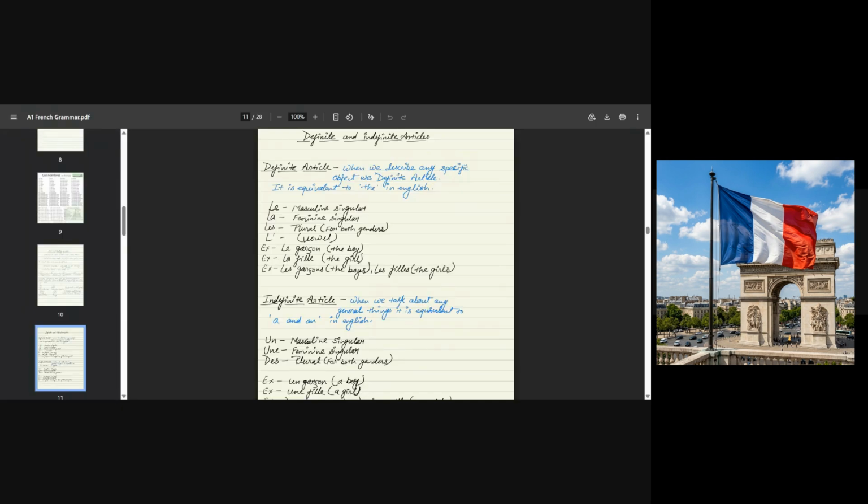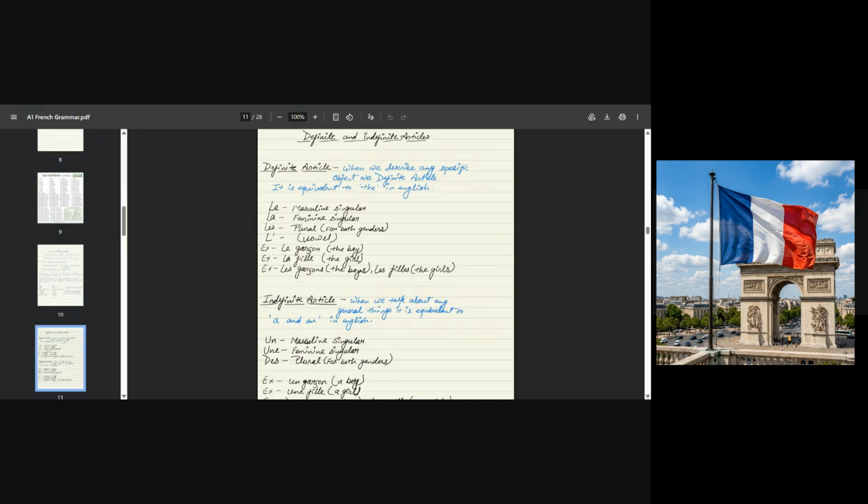Le we use for masculine nouns. Example I have given here: le garçon. La is feminine singular: la fille. Les is plural for both genders: les garçons, the boys; les filles, the girls.